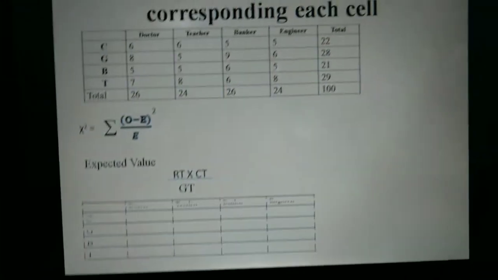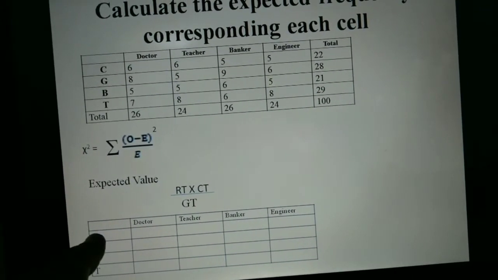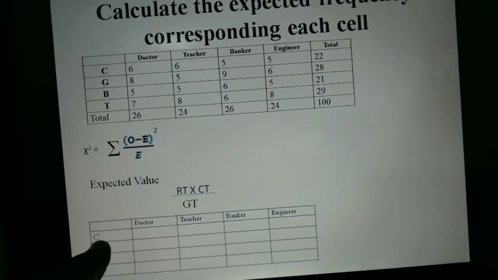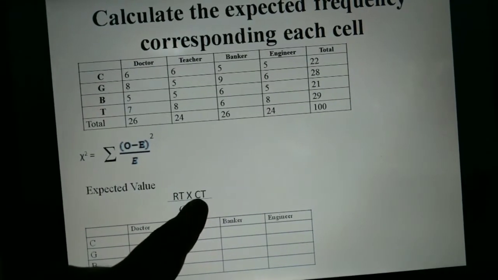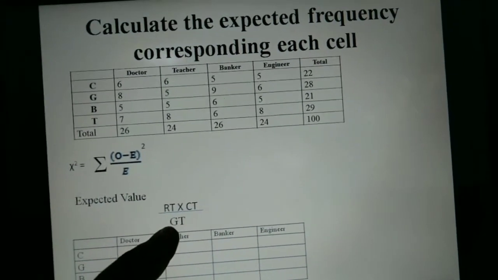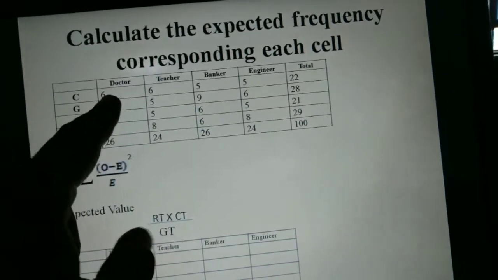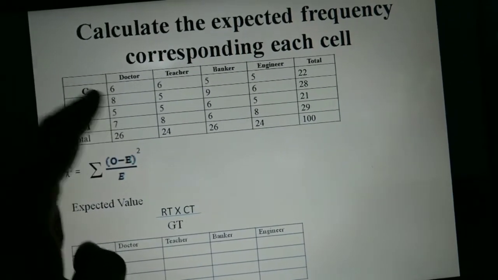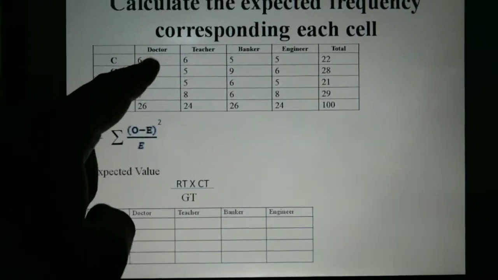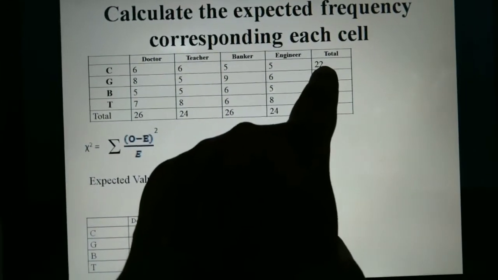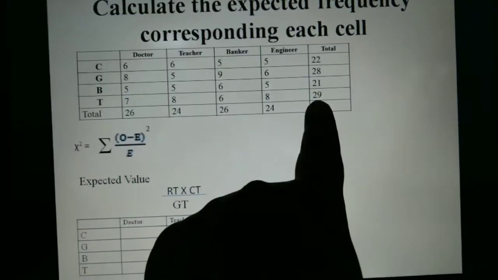Here is the chart. So what will be the expected value of doctor in the case of party C? That will be row total into column total divided by grand total. The grand total is 100. So if I want to measure this part, I need to multiply the row total, that is 22, into 26, that is the column total, divided by 100.